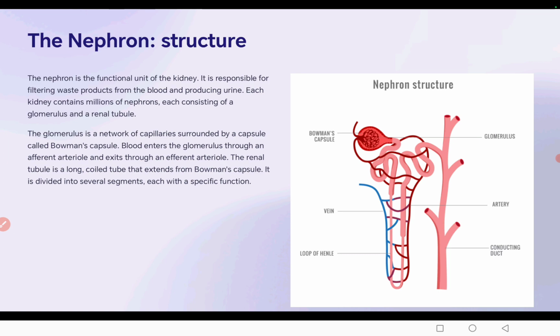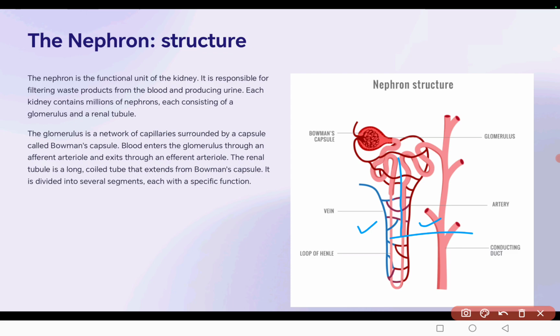ducts. Bowman's capsule is the thin-walled cup-like structure which is somewhat hollow ball-like structure. Its hollow internal space continues into the tubes. The outer concavity of the cup locks a knot-like mass of blood capillaries called glomerulus.